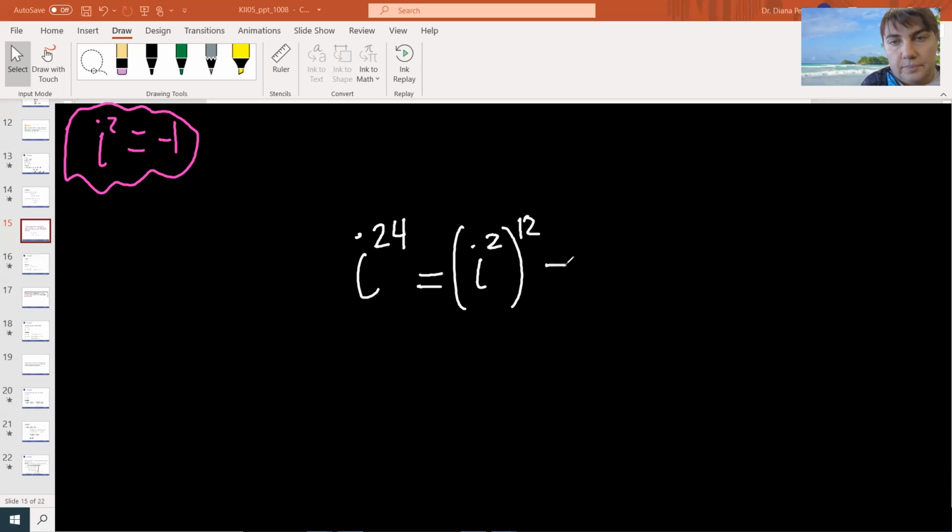Okay, so I squared is what? Negative 1. Let's write the parentheses. So I squared is negative 1, so technically we have negative 1 to the power of 12. What would be negative 1 to the power of 12?